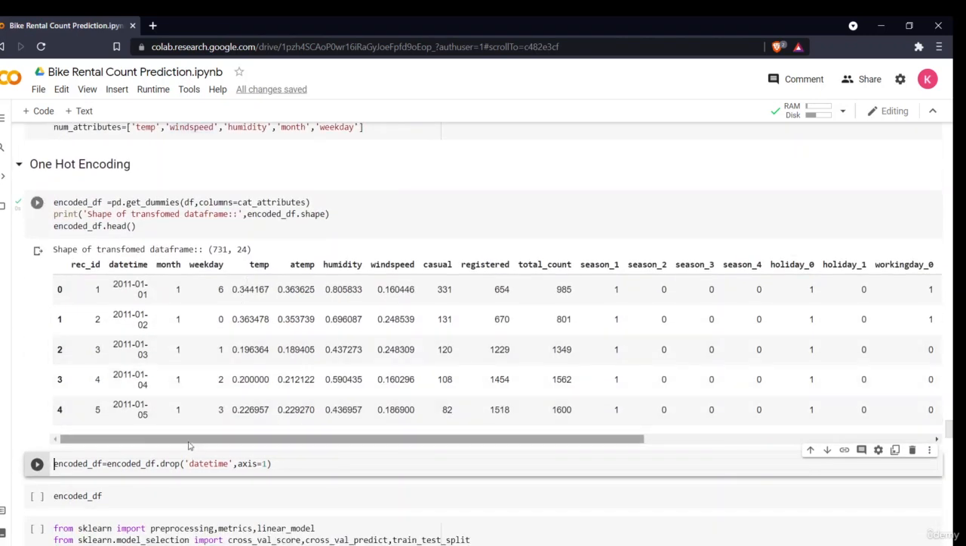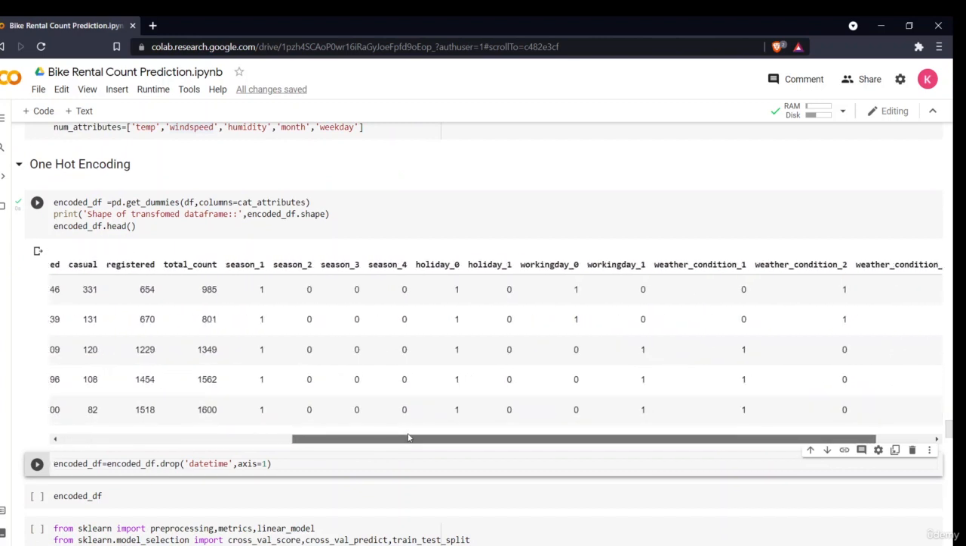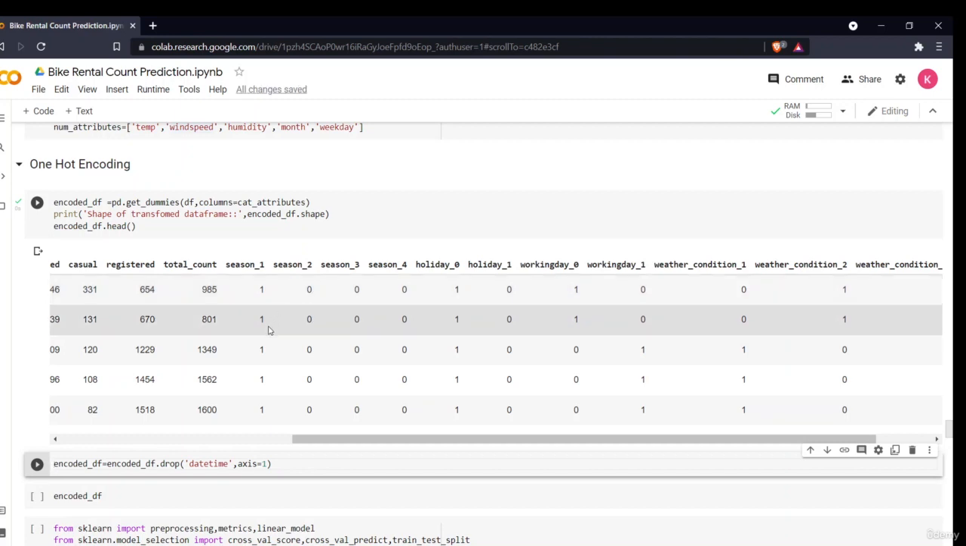So what did it do? As I said earlier, there are different categories in the season. In one hot encoding, I created dummy columns. For example, in the season there were four categories, 1, 2, 3 and 4, so it created four different columns. In the column where the season value was true, it gave me a 1, and the rest were all 0. For example, in the second column the season is first, that is why the value is 1, and the rest are all 0.